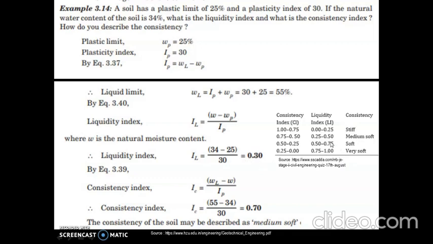So that lies between 0.25 to 0.5. That means it is medium soft soil. And if we compute the value of consistency index, which is 0.7, it lies between 0.75 to 0.5. So hence the soil can be referred to as medium soft. So this is how we can define the consistency of the soil if we calculate the value of consistency index and liquidity index.